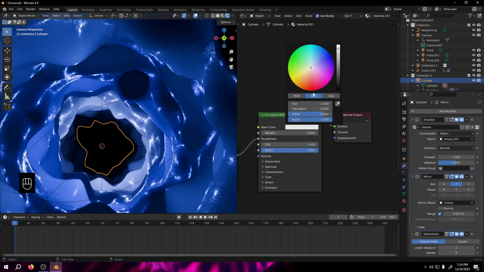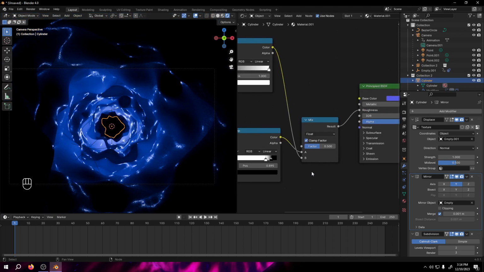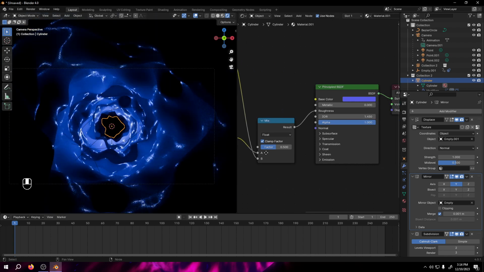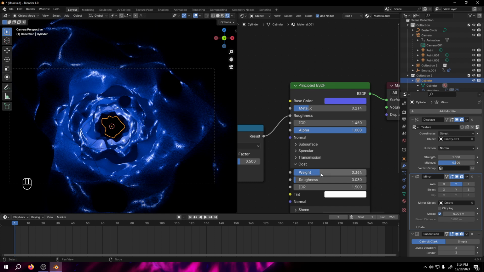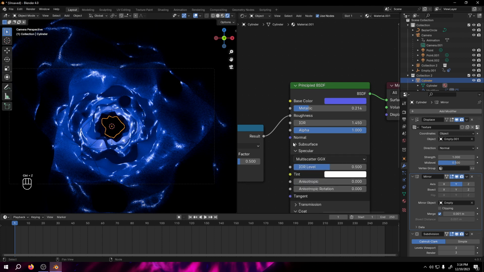We can also change the base color to this. This looks fine to me, and let's add metallic and go to port and add some. You can play whatever.